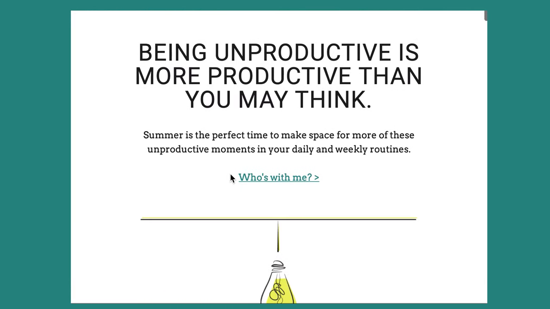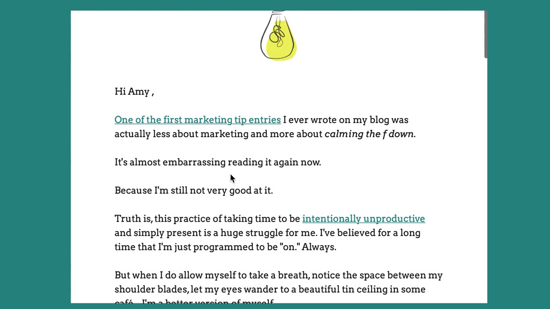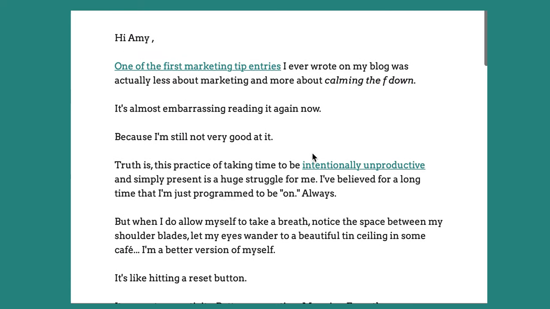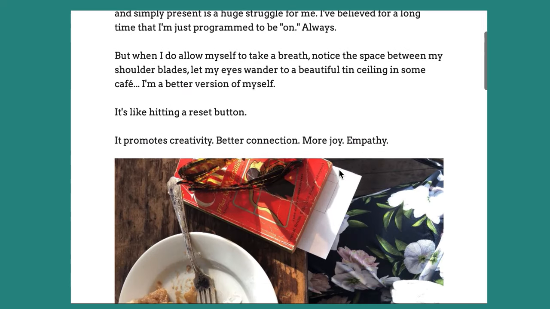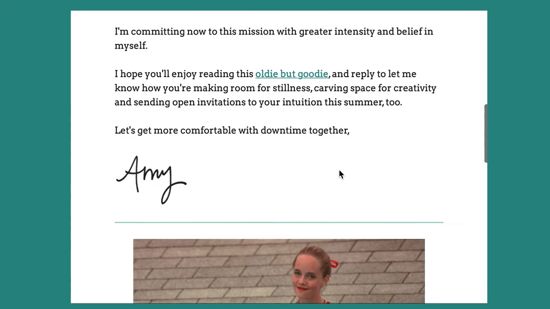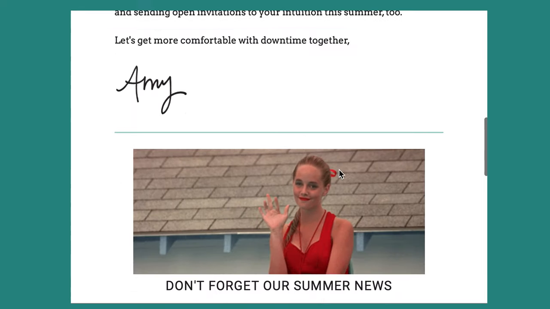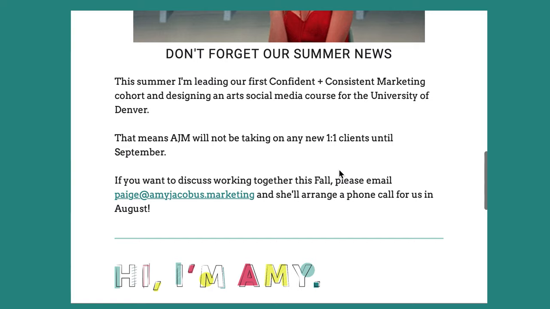So this is an example of one of my emails. That top space is just a real quick call to action to a marketing tip, and the next space is a longer letter, so that if you do want to hear more from me, there's still links to that content, but it's a little bit more involved. I know that some people just skip right to the content from that top section, the clear call to action, and some people actually want to read that letter because they like hearing from me in a more conversational way.